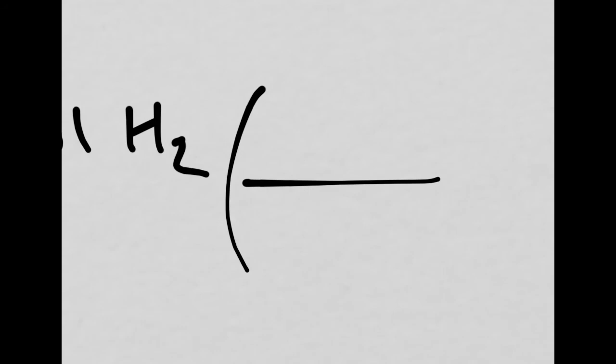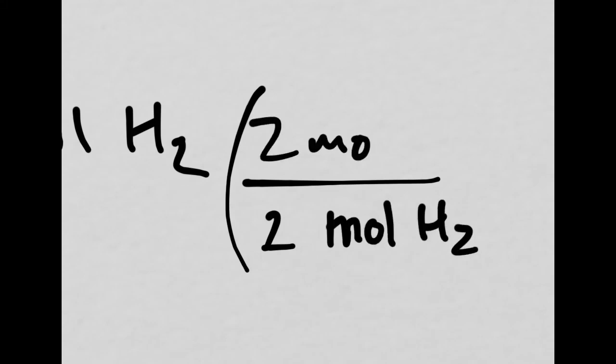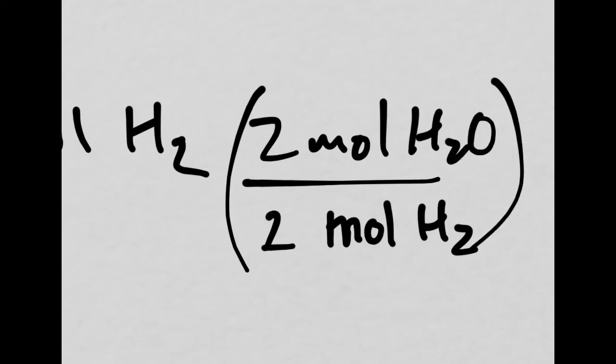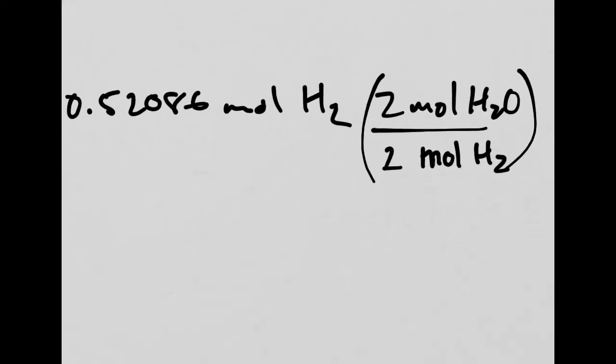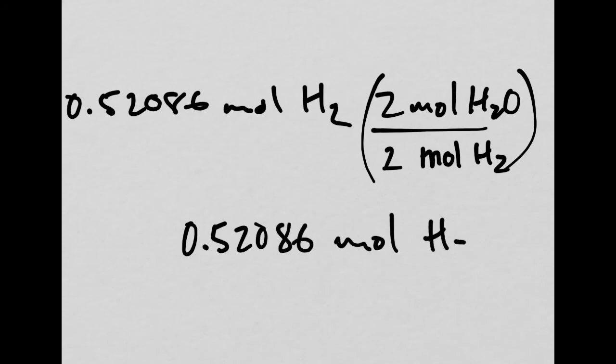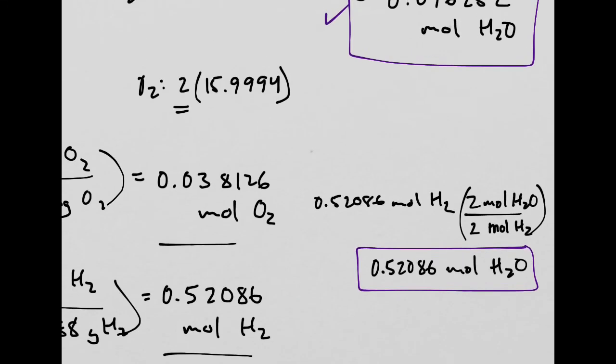So, in fact, I can do that. That's pretty easy. So I have 2 moles of H2 gas to every 2 moles of H2O. And obviously, if it's a 1-to-1 ratio, that's not going to change anything. I can do this math in my head even: 0.52086 moles of water will be produced. And I'm going to circle that in purple. And I'm going to compare those two numbers.